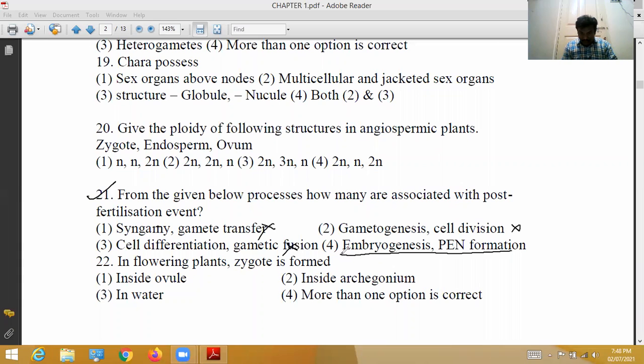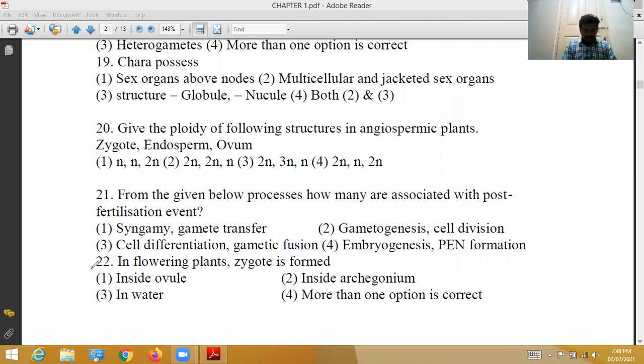After fertilization, the zygote is formed, and the zygote converts into an embryo. The process of formation of the embryo is called embryogenesis. The primary endosperm nucleus gradually turns into the endosperm. So for question 21, the fourth option is the correct option.